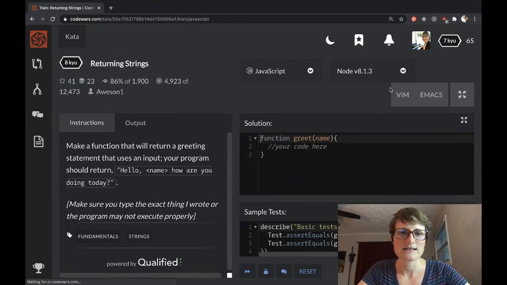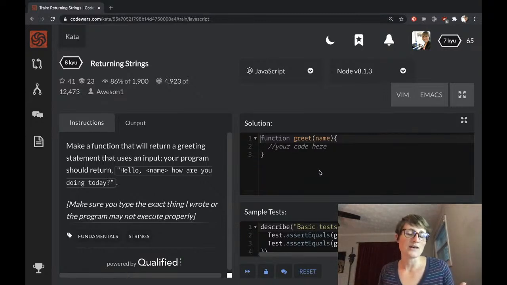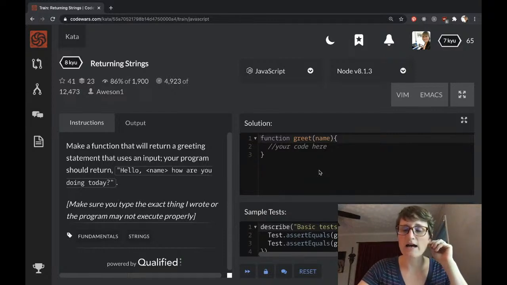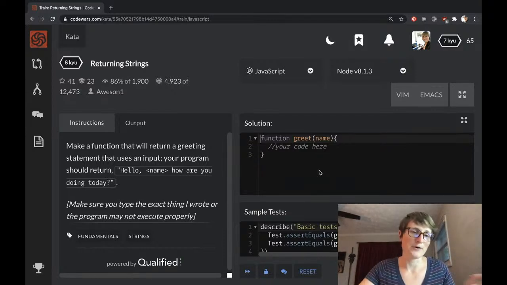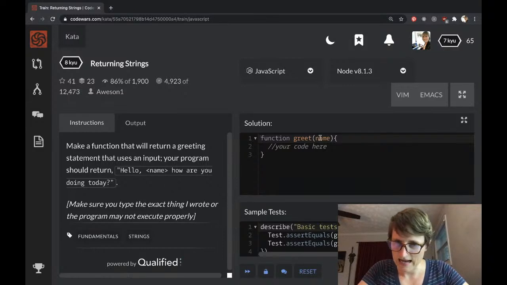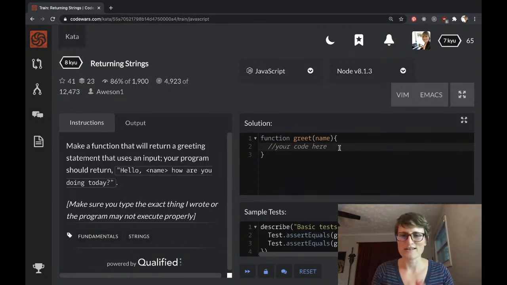Let's do this. Okay, so this is not a debugging one. I've been getting a lot of different challenges where I have to debug code that's already written. This one, I am actually just writing the function myself. So here we go. What I'm going to get is name, just some name. It doesn't talk about edge cases, so I assume that all the names are going to be in this form with a capital letter, etc. One of my previous challenges had unexpected capitalization, so I had to make sure the first letter was capitalized and the rest weren't. But this one, I guess, is a little more straightforward.